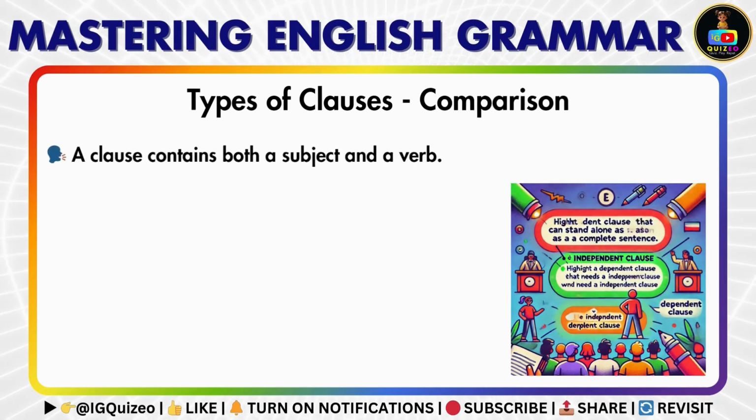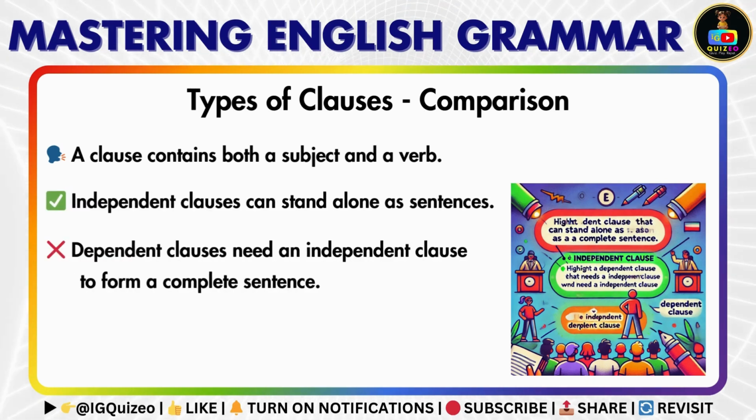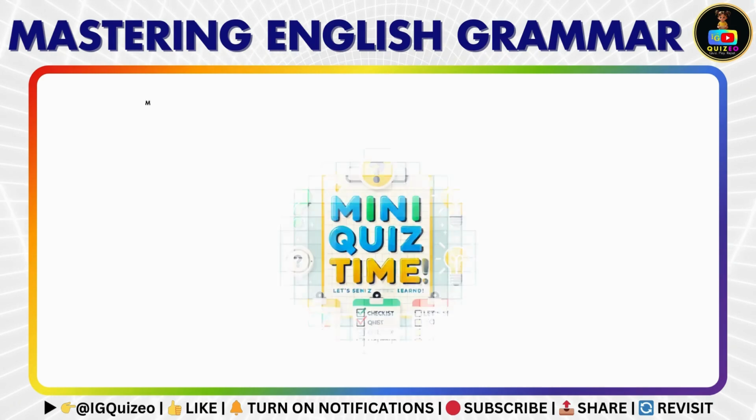To summarize, a clause is a group of words with a subject and a verb. Independent clauses can stand alone, while dependent clauses require support from an independent clause. Mastering clauses helps in writing clear, effective sentences.